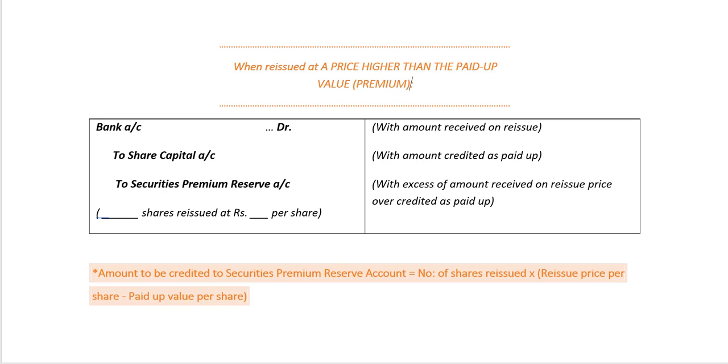The formula for arriving at the amount which has to be credited to securities premium reserve account is as follows. We need to take the number of shares reissued and multiply it with the difference between the reissue price per share and the paid up value per share. We've learned the format of journal entries that have to be passed when the forfeited shares are reissued at par, at discount, as well as at premium. We will discuss the format with the help of examples.